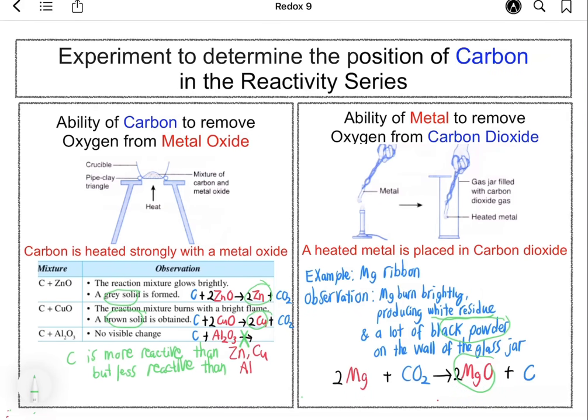The white residue indicates the formation of magnesium oxide, while the black powder on the wall of the glass jar refers to the formation of carbon. So magnesium acts as a reducing agent to reduce carbon dioxide to carbon.